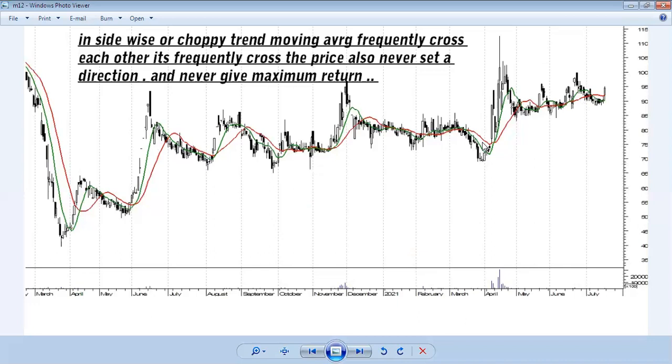So through the crossover and through the gap of the moving averages, we can identify the trend and whether the trend is strong or not. Hopefully you all understand.